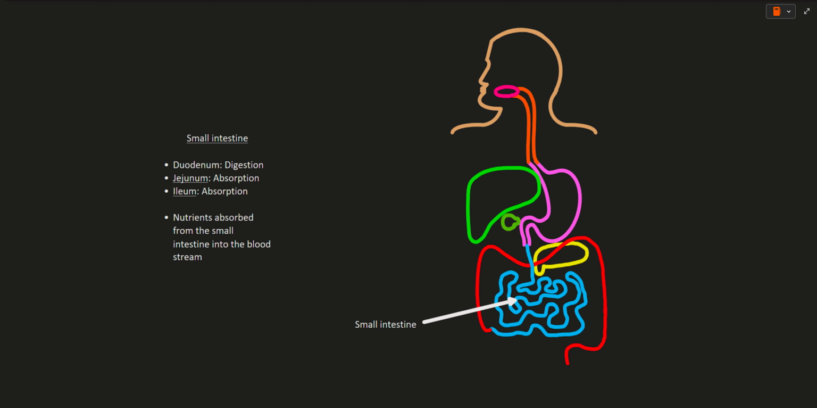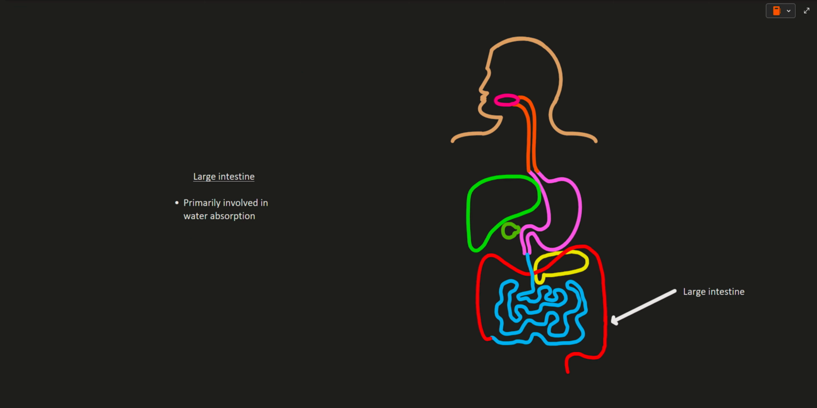In contrast to the duodenum, which is primarily involved in digestion, the jejunum and ileum are primarily involved in the absorption of food. In the jejunum and ileum, digested food can now enter the small intestine and be directly absorbed into the bloodstream. After nutrient absorption in the small intestine, food passes through the large intestine, which is primarily